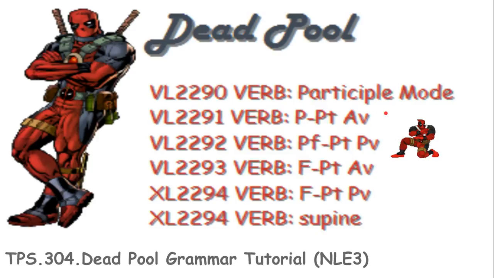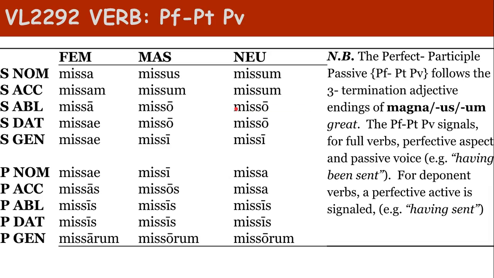Let's talk about the perfect participle passive. Perfect participle passive is a fourth principal part. It's something that you have to memorize, but generally speaking, it looks a lot like the perfect indicative. Missus, for example, and you can tell perfect participles are pretty straightforward. They follow a 3-termination or 3-ending adjective following first, second, and second neuter. Perfect participle passives are perfective and, of course, passive.